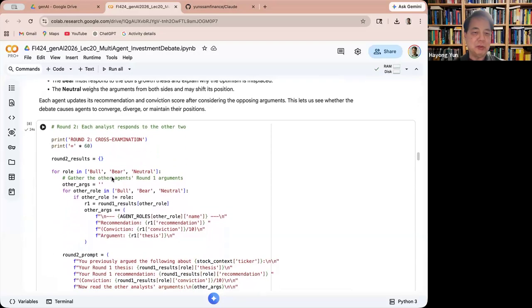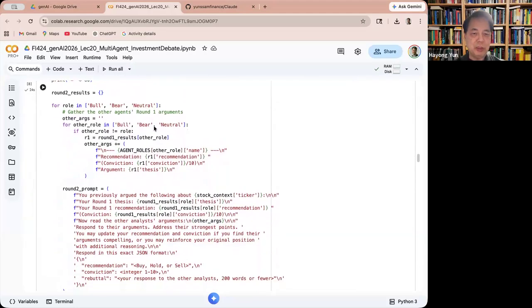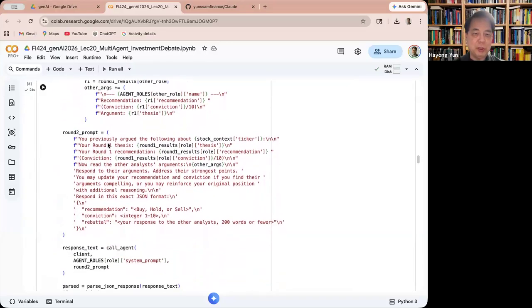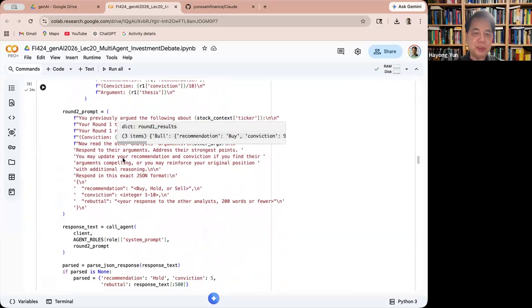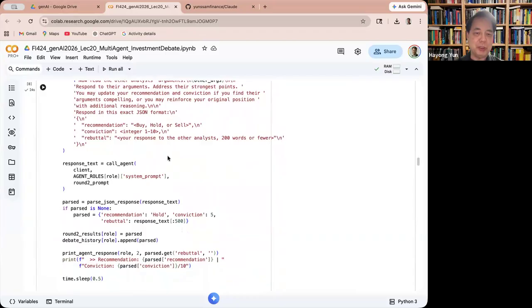So here, for each role, they see the other arguments, and then the round two prompt says: you previously argued the following in the round one thesis, and now read the other analysts' arguments and respond to them, and then you get the response.